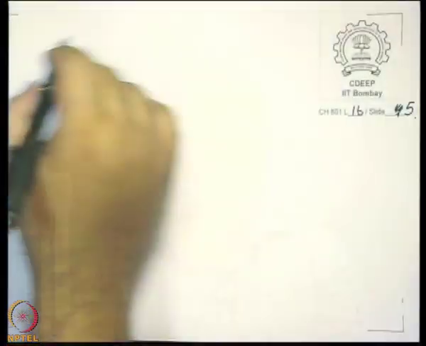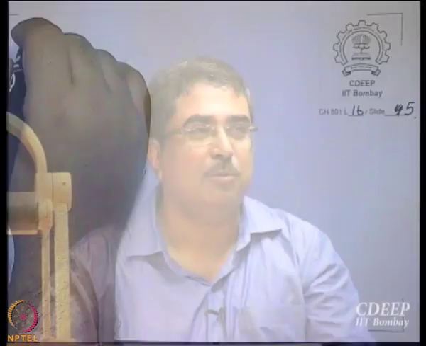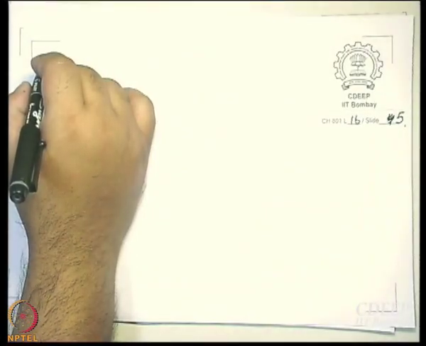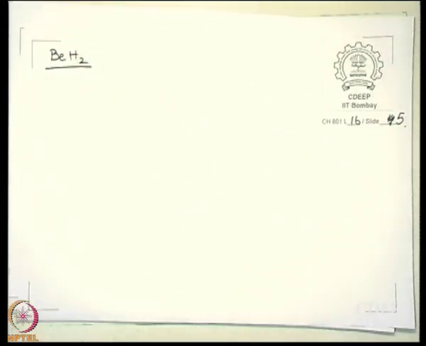Okay. So, we start with a very simple situation. Alright. So, we start with a very simple molecule. What will we start with? H2 is boring. So, what I will do is I will start with a 3 atom molecule, BeH2. What is the geometry of BeH2?